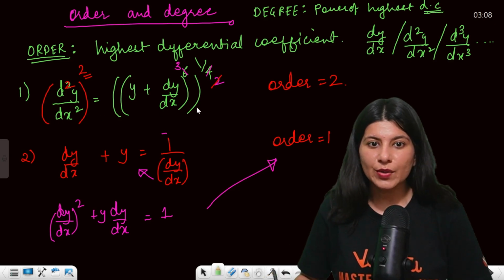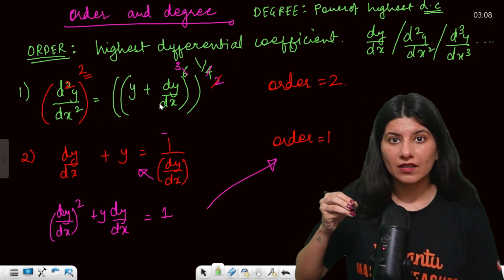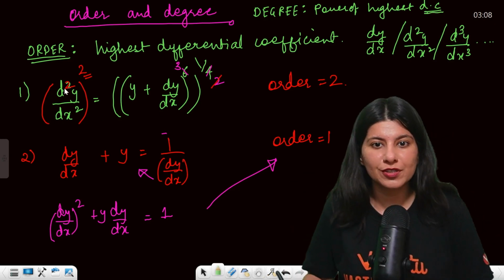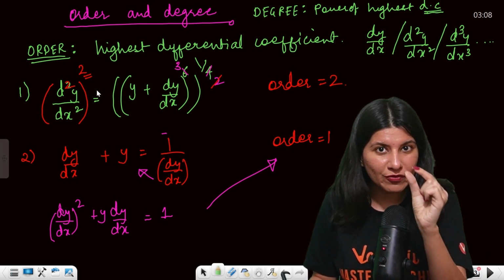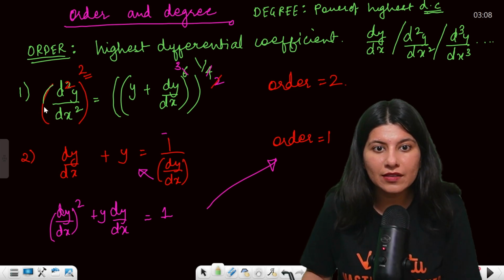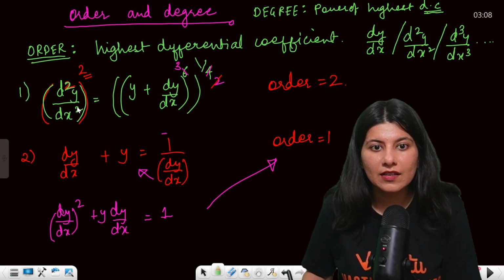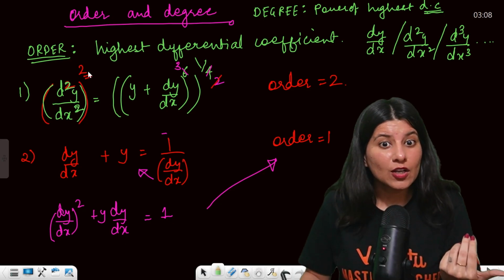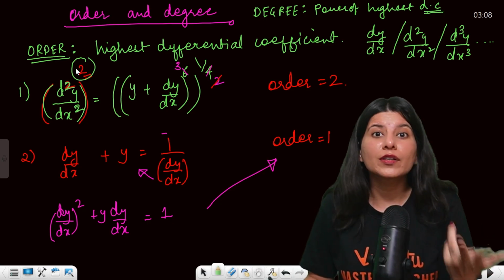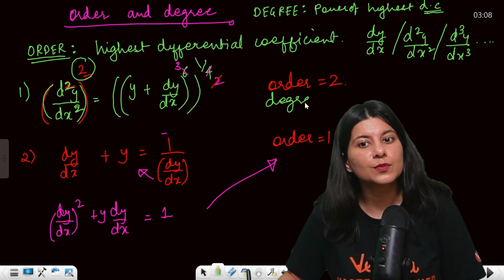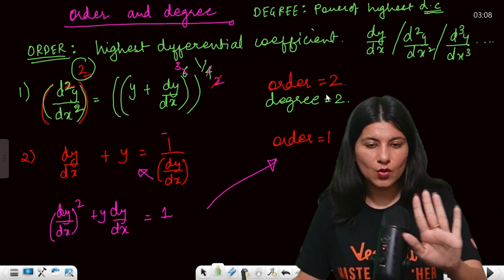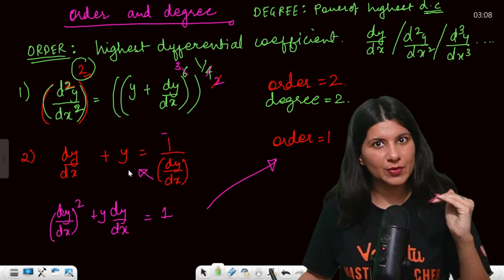So in here, what is the highest differential coefficient? By noticing which differential coefficient you have written the order, obviously this is 2. Now the power of this thing is 2, so that is why degree is 2. Okay, let us talk about the next question, you will understand.